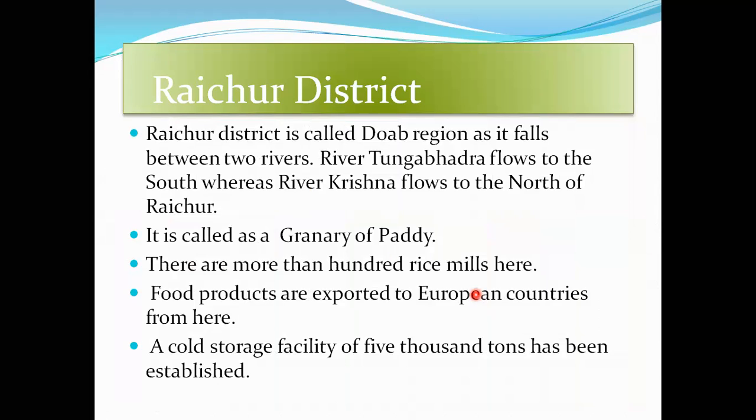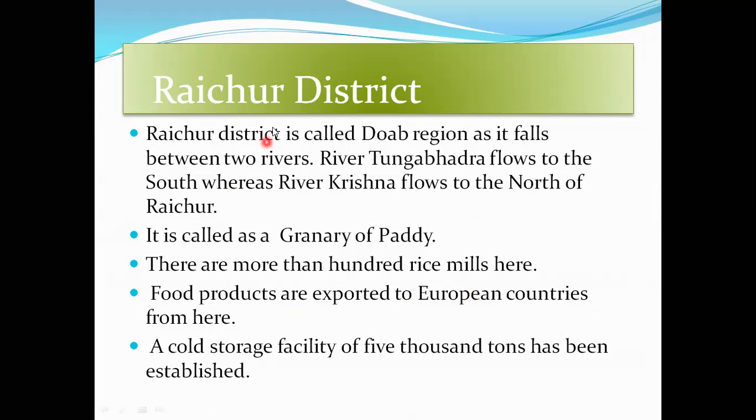Raichur district is called the Doab region as it falls between two rivers. Which are the rivers? That is Tungabhadra and Krishna. It is called the granary of paddy. Why? Because they grow a lot of paddy. That's why it is called the granary of paddy. There are more than 100 rice mills here because they grow a large quantity of paddy. So we can see 100 rice mills here.